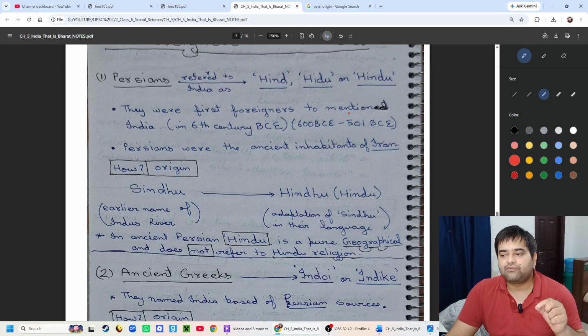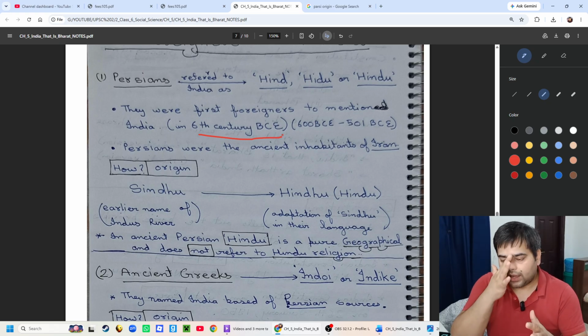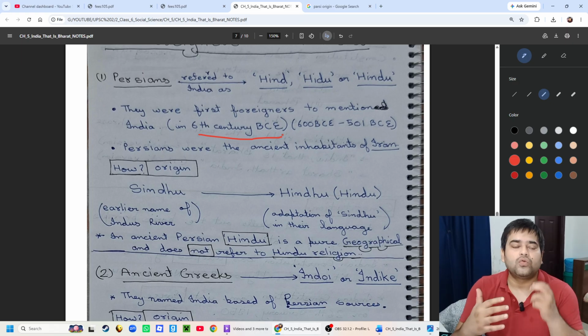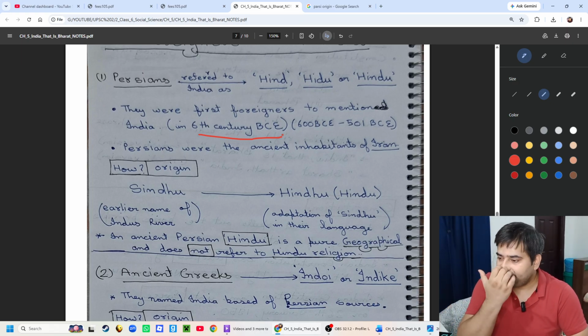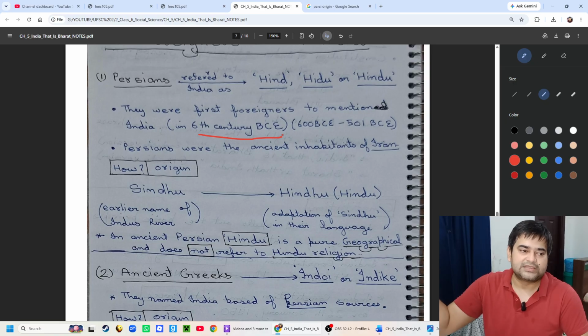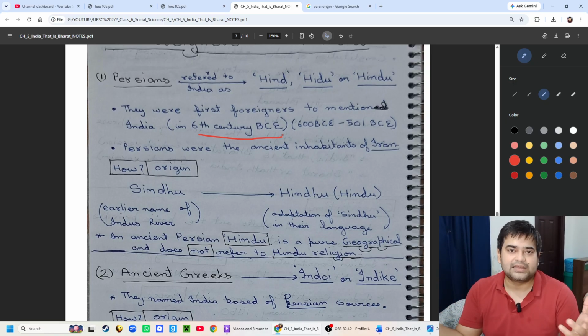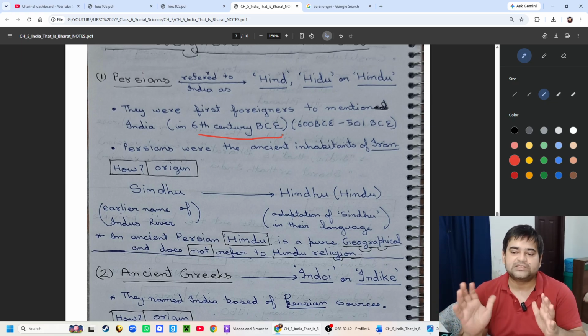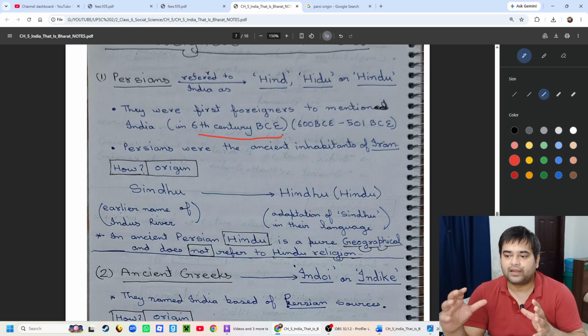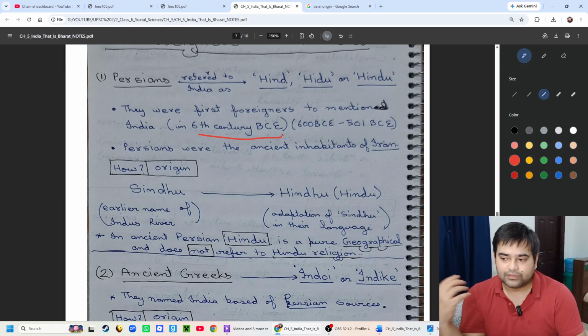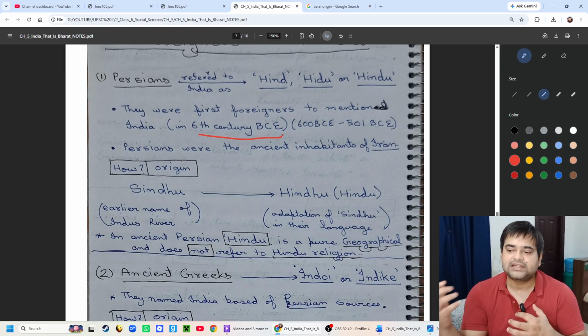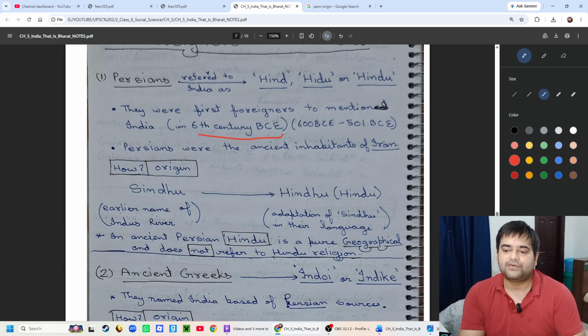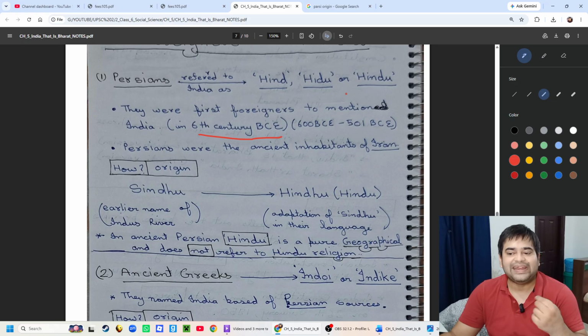They were the first foreigners we know of who mentioned India, in the 6th century BC. Maybe other foreigners also mentioned India, but no inscription or text exists which shows what they used to call it, so we won't consider them. The Persian text is available, and it shows that the Persians were the first foreigners to mention India as a country in the 6th century BCE.